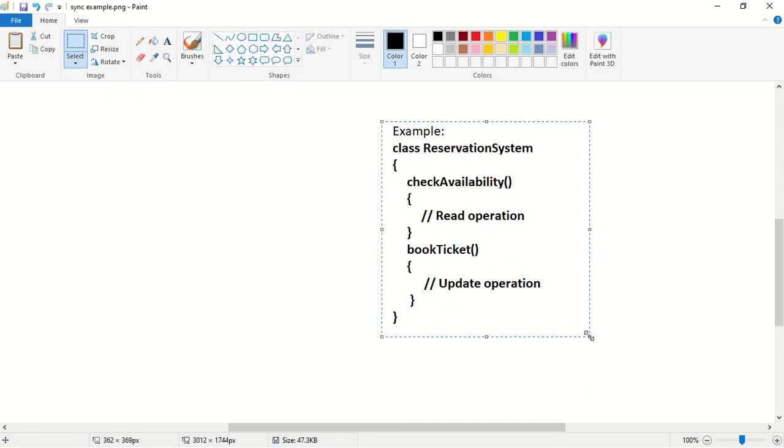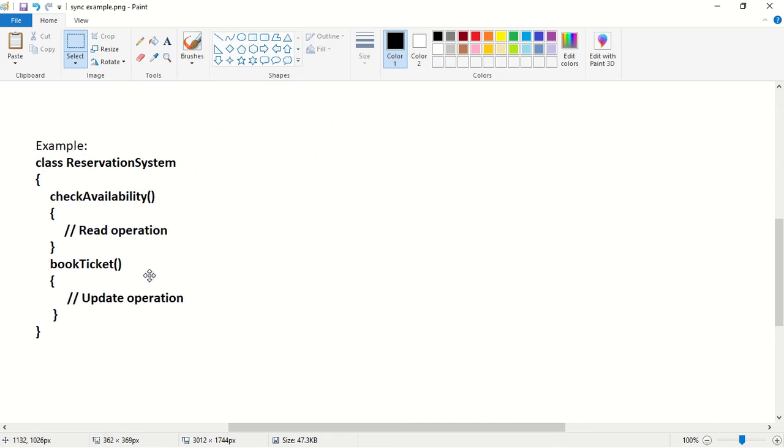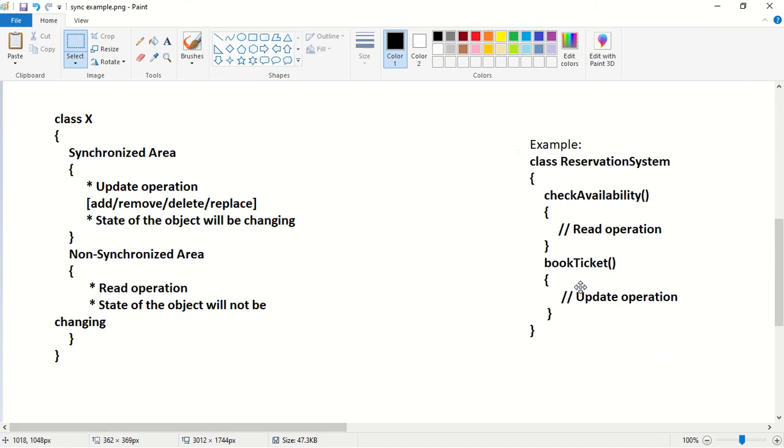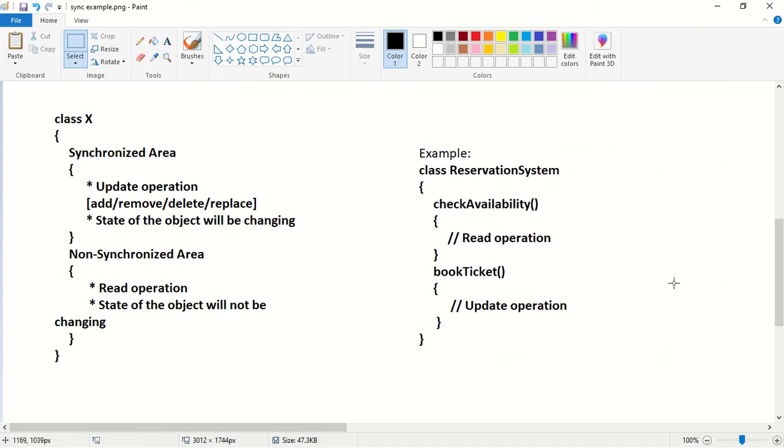Consider the reservation system example. So class reservation system, there are two methods, check availability and book tickets. I want to check the availability of the tickets. What type of operation am I performing there? There I am performing only a read operation. Will the object state be changed or not? The object state will not be changed. So this type of code should be placed in which area?